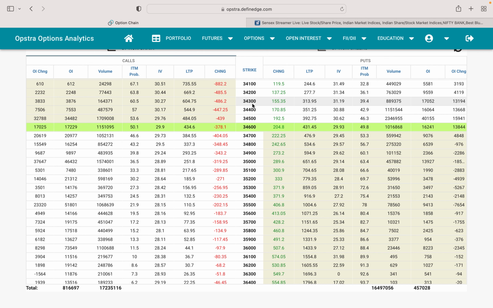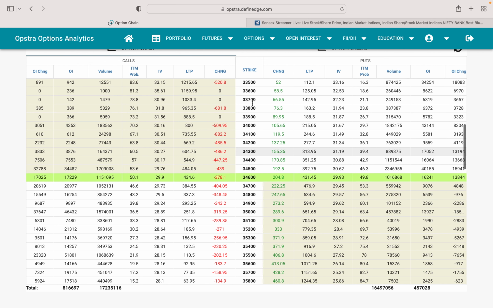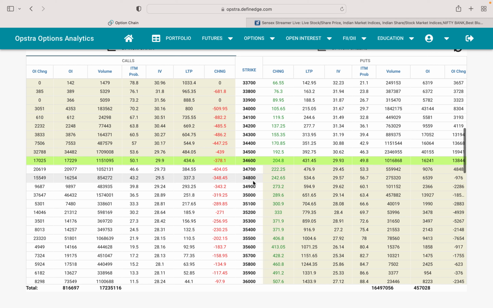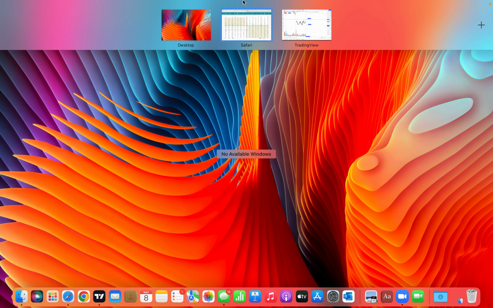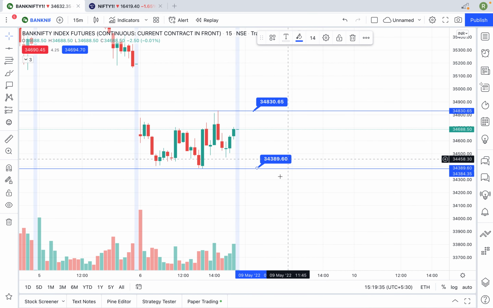So what we need to do? 34,830, that means 34,800 to 34,900. Between this there are again a huge number of call sellers. See, 16,000 contracts added, 20,000 contracts added, 15,000, 20,000, overall huge contracts added here, which means call sellers are present. That is why in this particular phase the market was not going up.